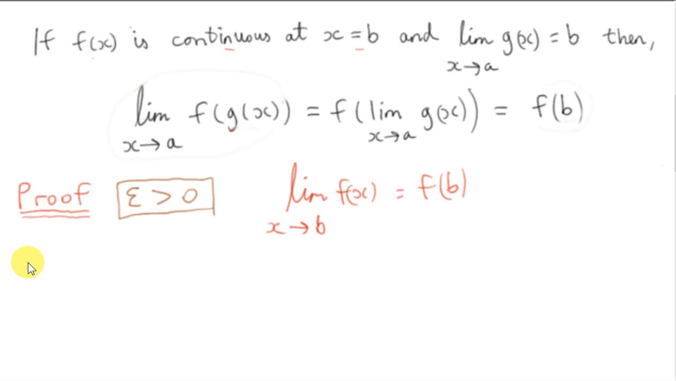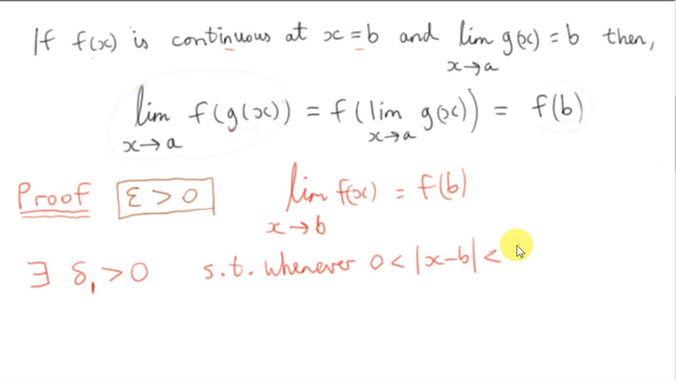Because this limit exists, there must exist a delta. Now we will call this delta not delta because we're reserving delta for what we're trying to prove. We will call this delta delta 1. There exists a delta 1 greater than 0, such that whenever x is within a distance delta 1 of b, but x is not equal to b, because x is approaching b but never reaching b, x is not equal to b.